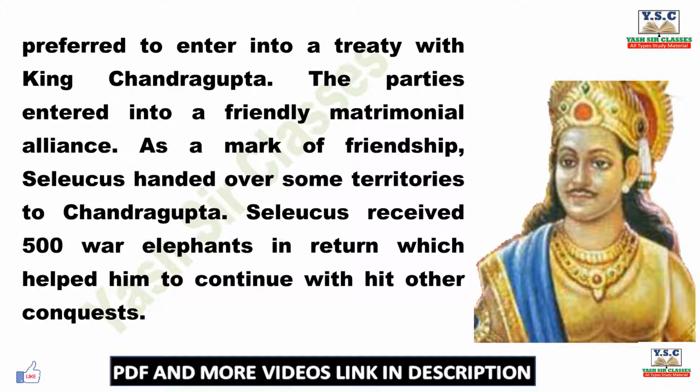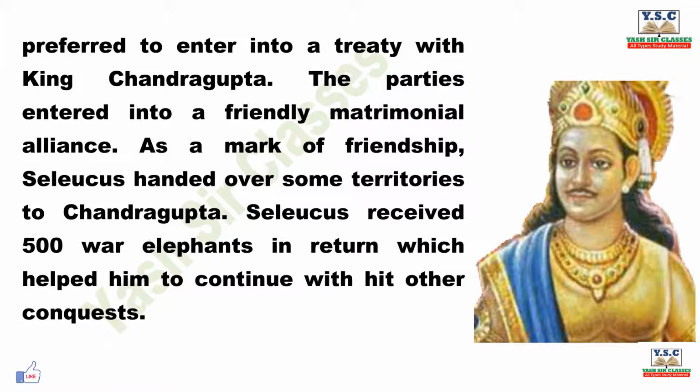The parties entered into a friendly matrimonial alliance. As a mark of friendship, Seleucus handed over some territories to Chandragupta. Seleucus received 500 war elephants in return, which helped him to continue with other conquests.